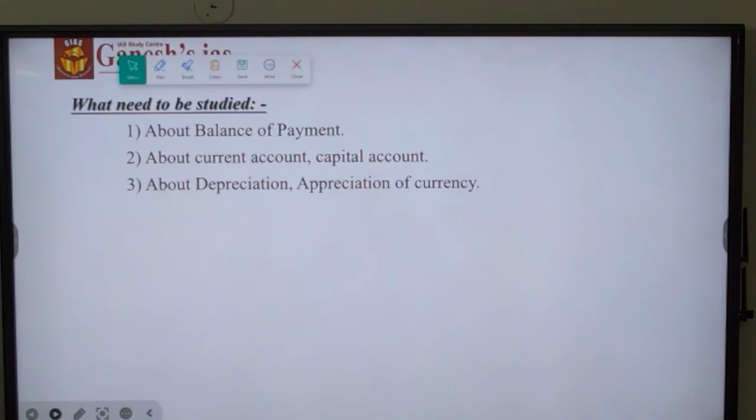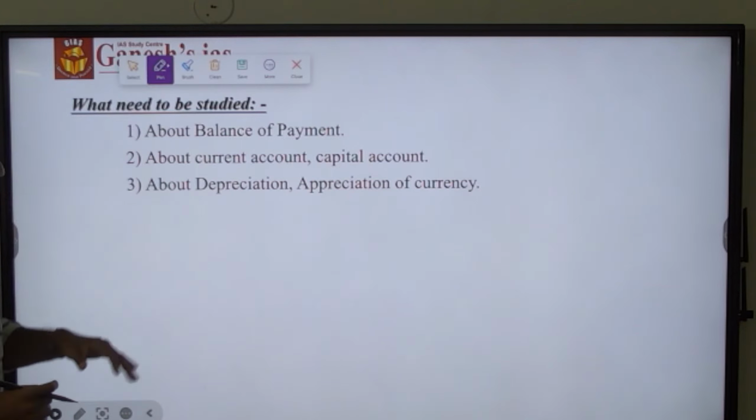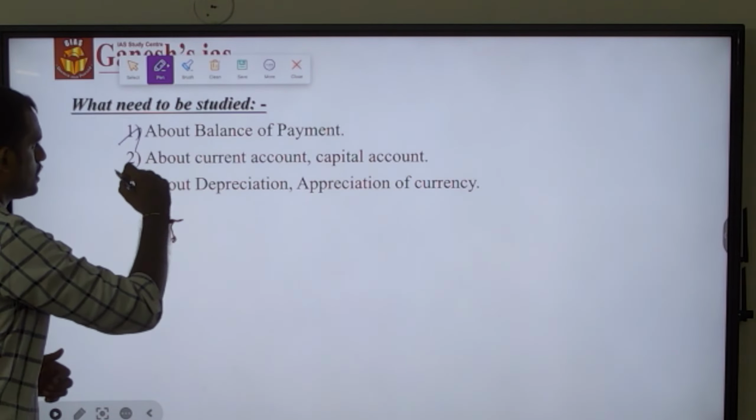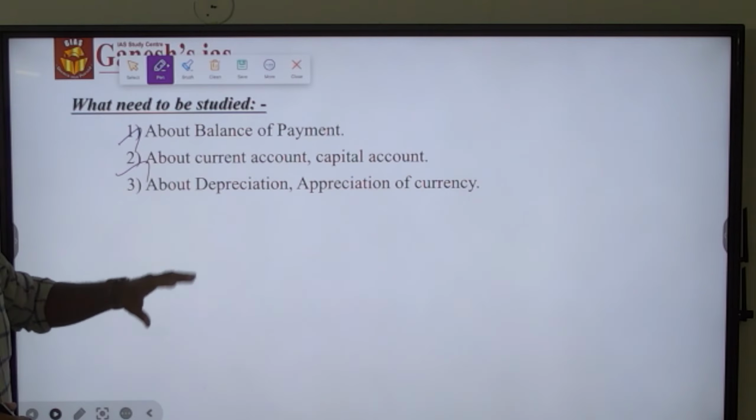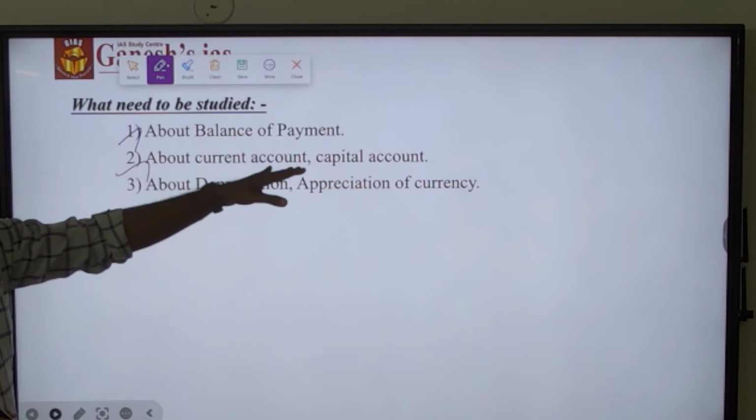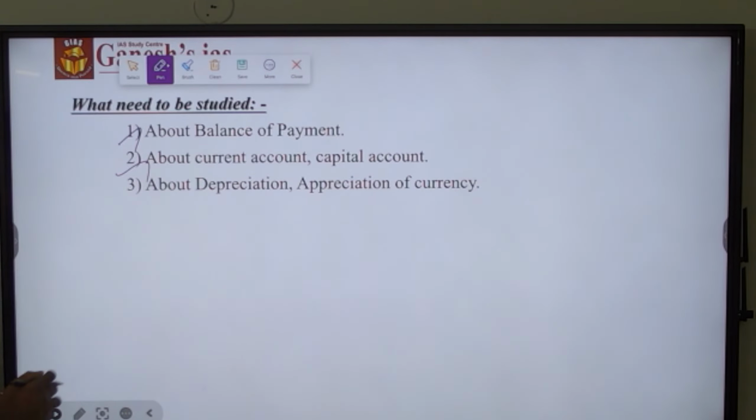So what we need to study further is, first, we should know what the balance of payment is and what the balance of payment crisis is about. Right now it is happening in Sri Lanka. Second, we should know what the current account as well as the capital account are individually. These two combined will be called the balance of payment account.